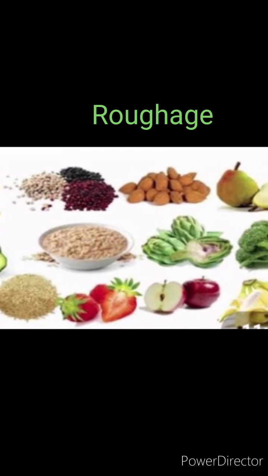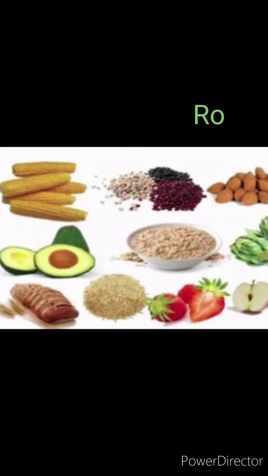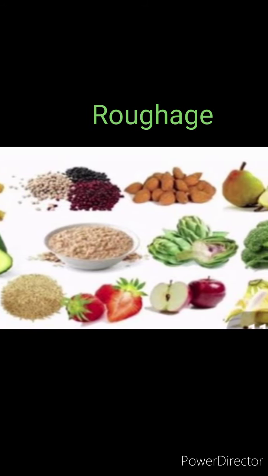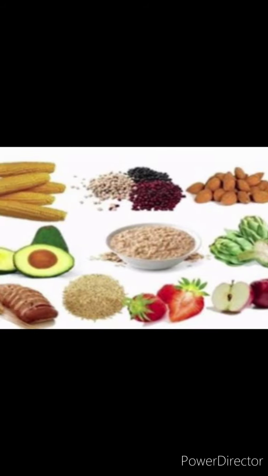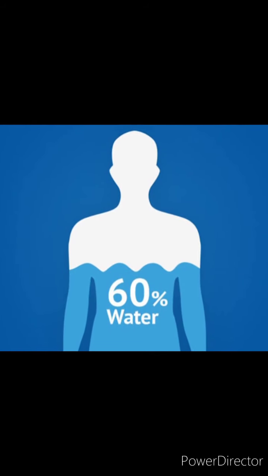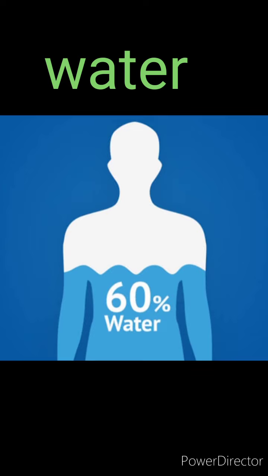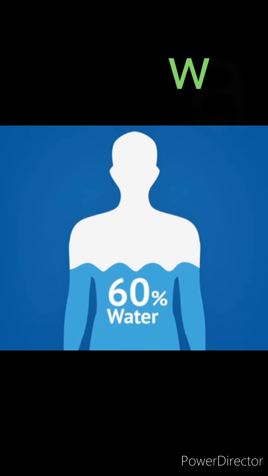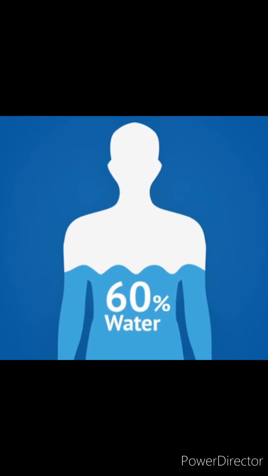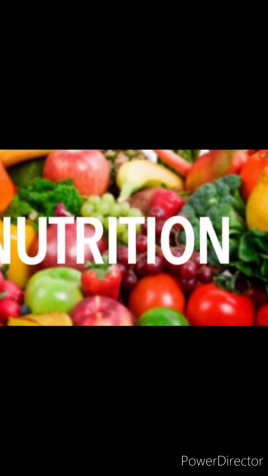This is roughage. It is also called fiber. It does not provide any nutrient but helps the body to get rid of waste material. Water is an important part of our body. Even 60% of our body is water. It is said we should drink 2 to 3 liters of water every day to keep our body healthy. Whatever fruits and vegetables we take contain some amount of water, and it is necessary for our body to take this kind of nutrition.